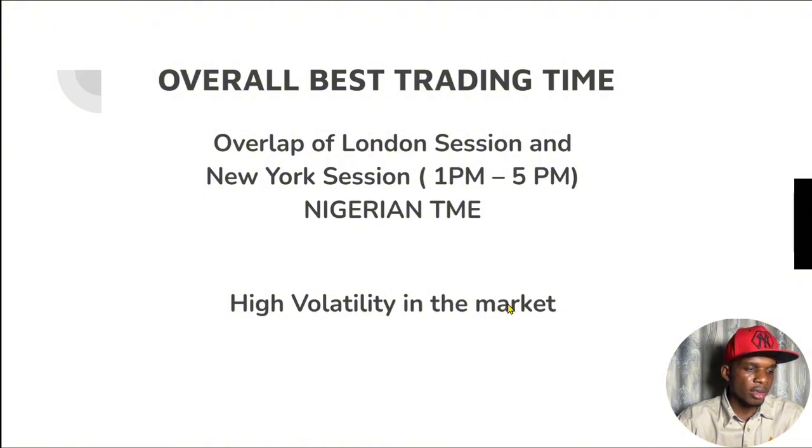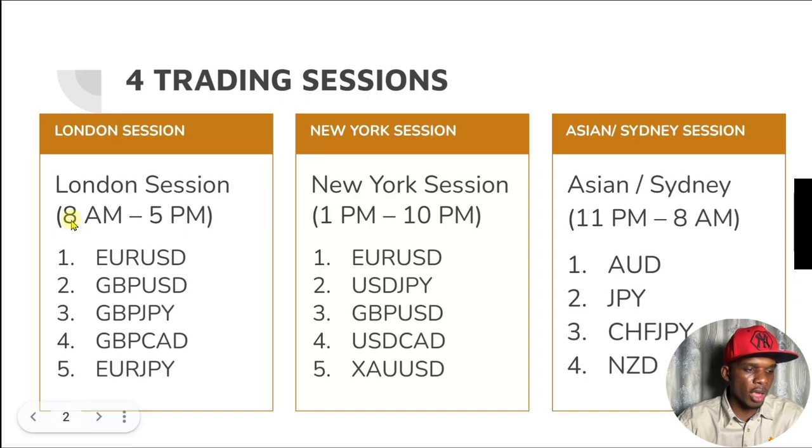As you can see, now London session is open from 8 a.m. to 5 p.m. New York session opens from 1 p.m. to 10 p.m. During this particular period of 1 p.m. to 5 p.m., which is when London session and New York session are open, this is when the market is most volatile. The market moves rapidly this particular session, and that is the best time if you want to participate in Forex. That is the best time to trade. Now, I'm going to tell you why once I head over to my Forex chart.